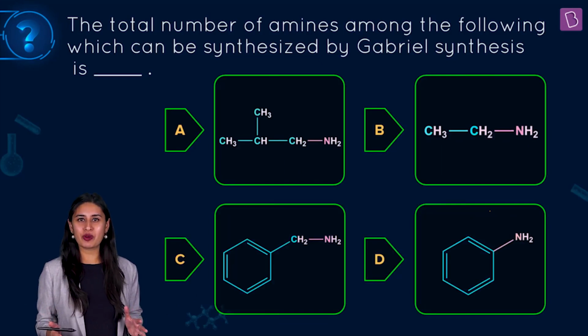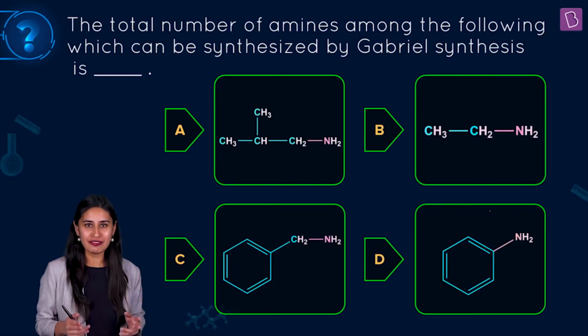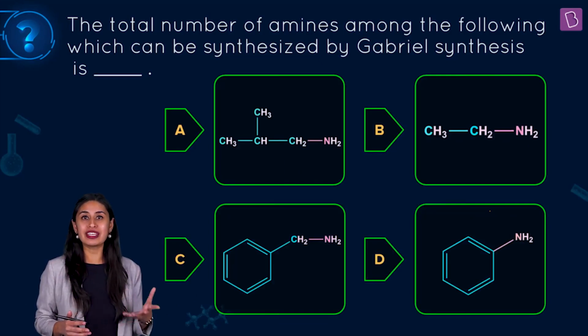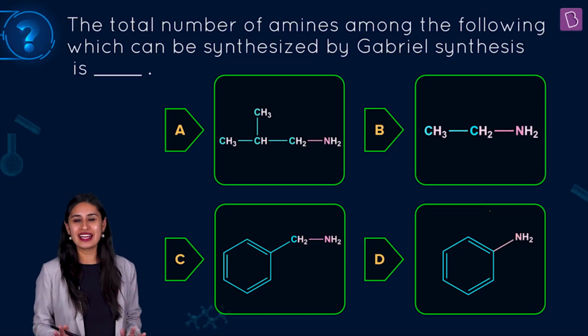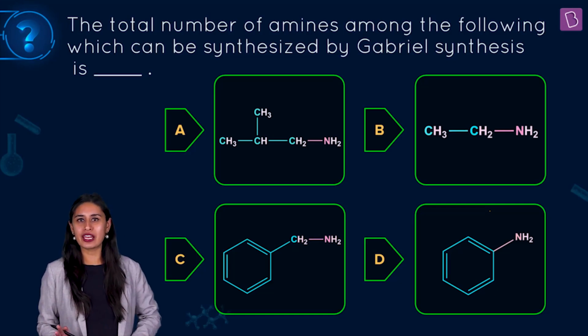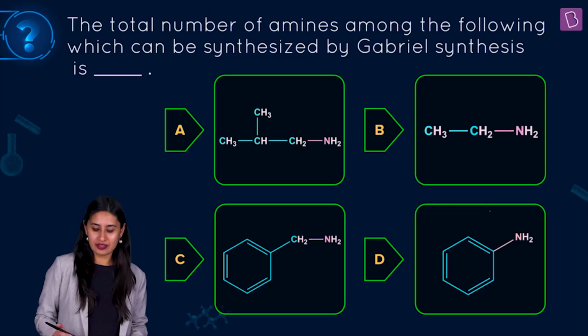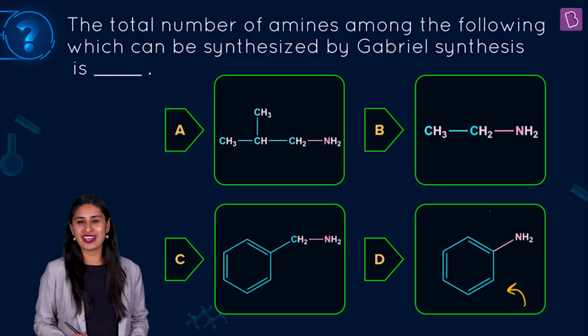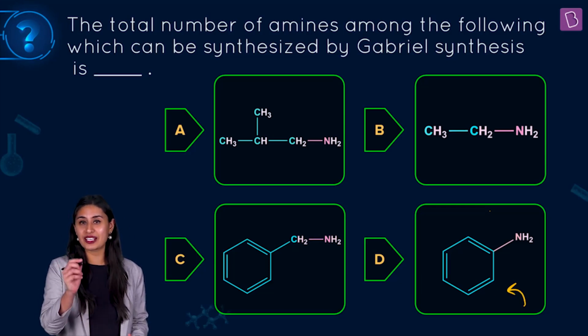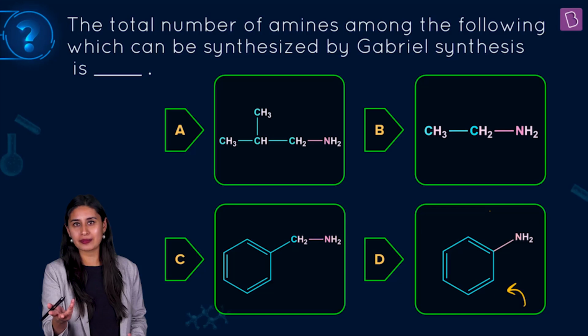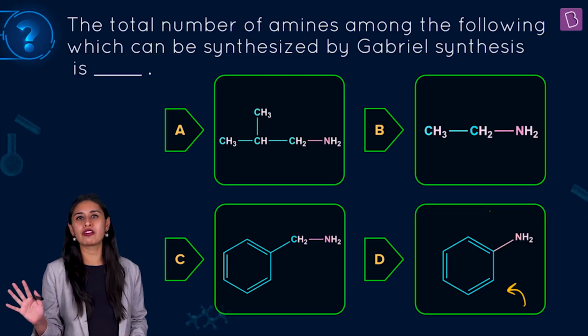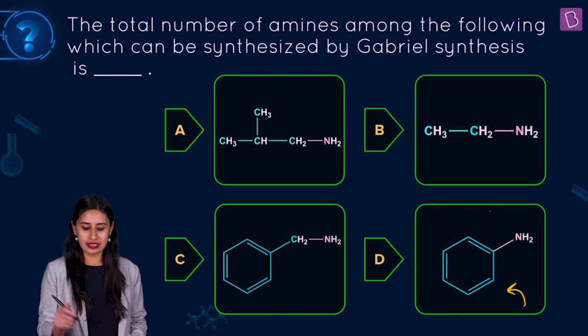It's an integer type question, so you have a vulture eye for the different amines, which should be the 1 degree amine, with the knowledge that yes, with Gabriel Phthalimide synthesis we cannot prepare aniline. Okay, so you know this amine, which is aromatic amine, which is benzene with NH2 attached, so this becomes aniline, cannot be prepared from Gabriel Phthalimide synthesis.